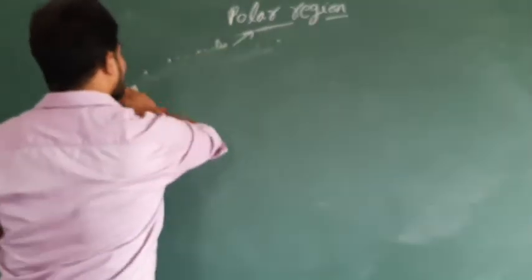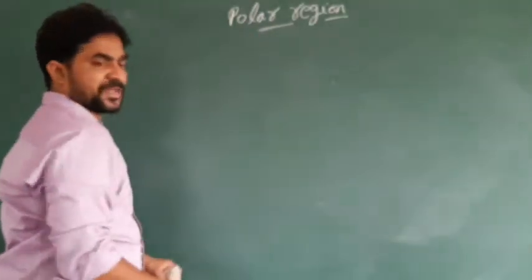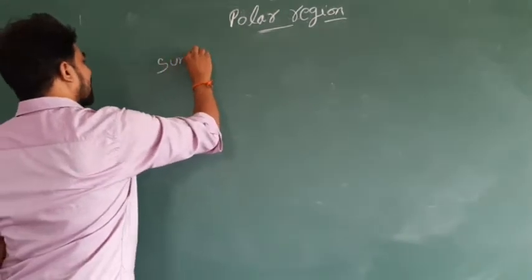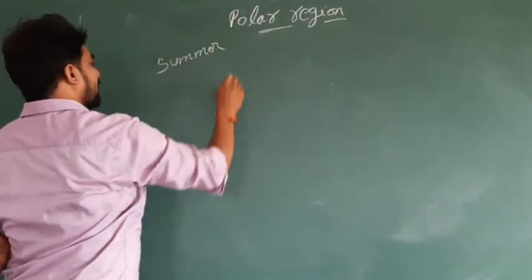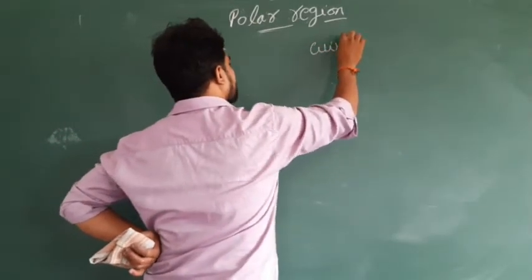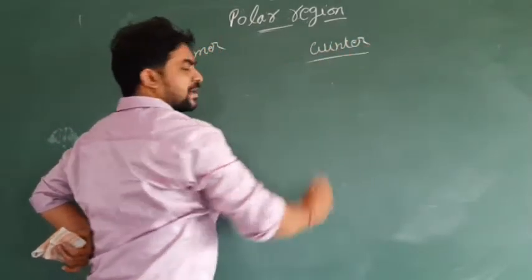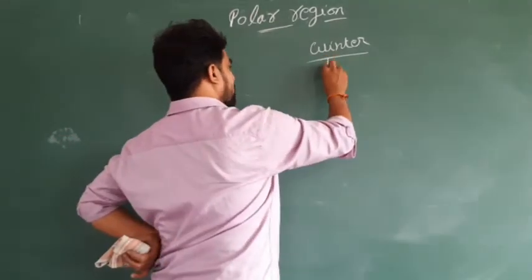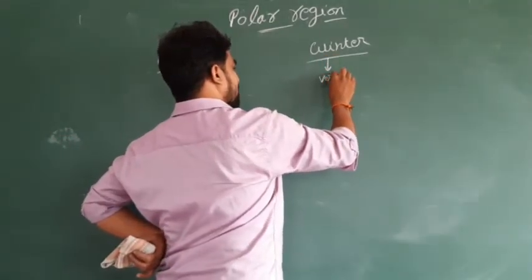So what are we going to learn in this one? First we are going to learn the seasons of the polar regions. There are two seasons particularly in the polar region. One is called winter, one is called summer. First I go with the winter. Winters are very cold in the polar regions.